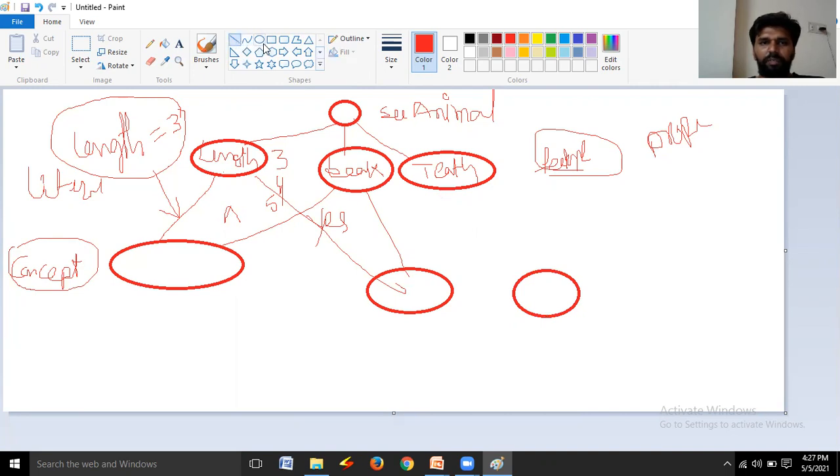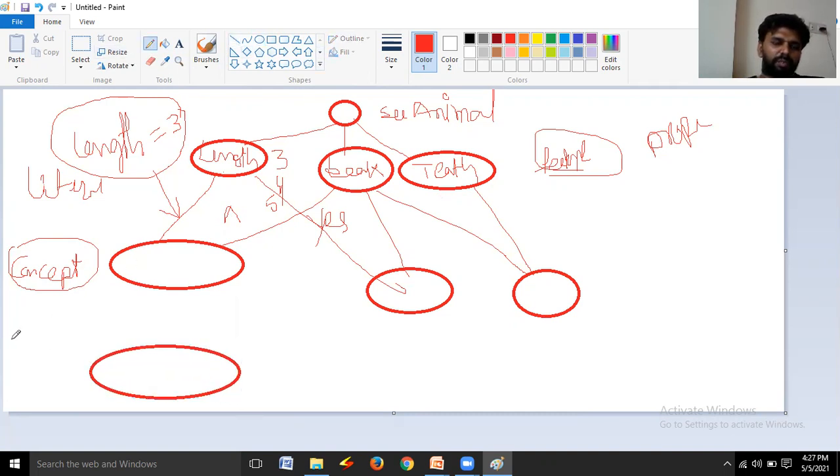This is another level. In the next level, we may construct hypothesis space. Now observe this. This hypothesis space is a combination of a set of concepts.